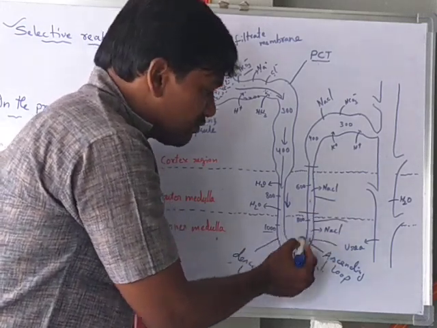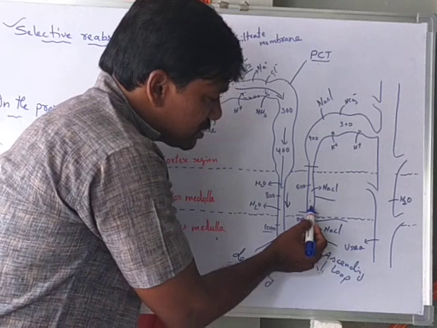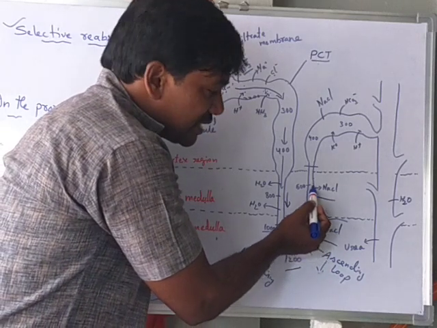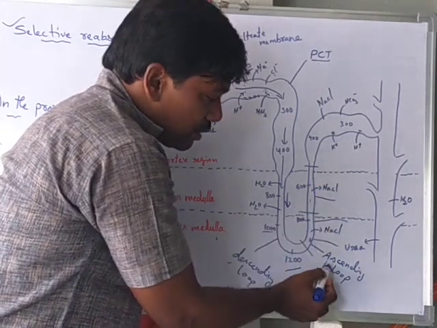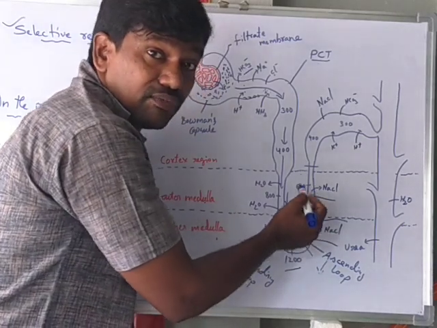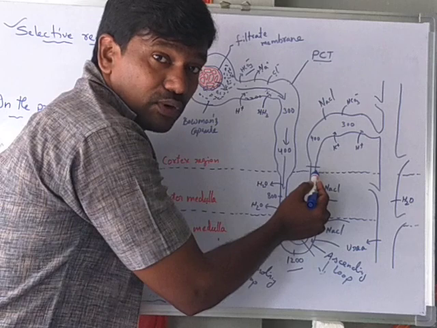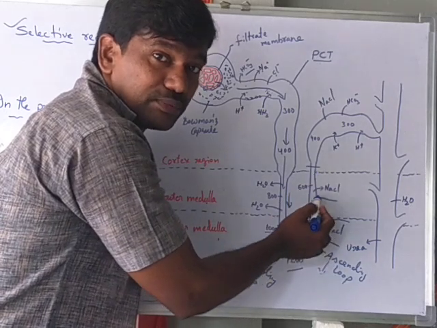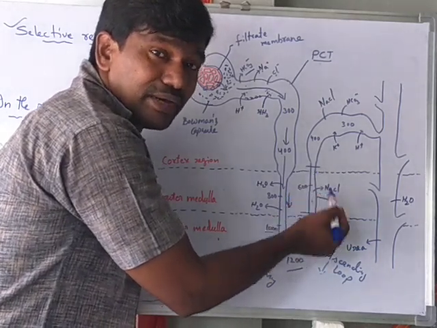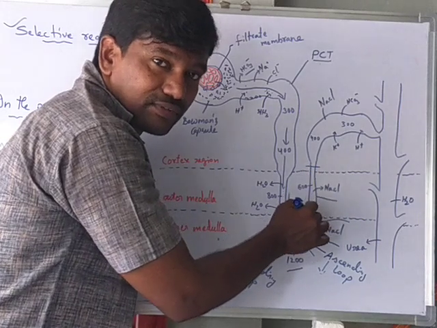So when the fluid moves upward in the ascending loop of Henle, the filtrate fluid gradually becomes dilute, because water molecules are impermeable and stay inside the filtrate fluid.